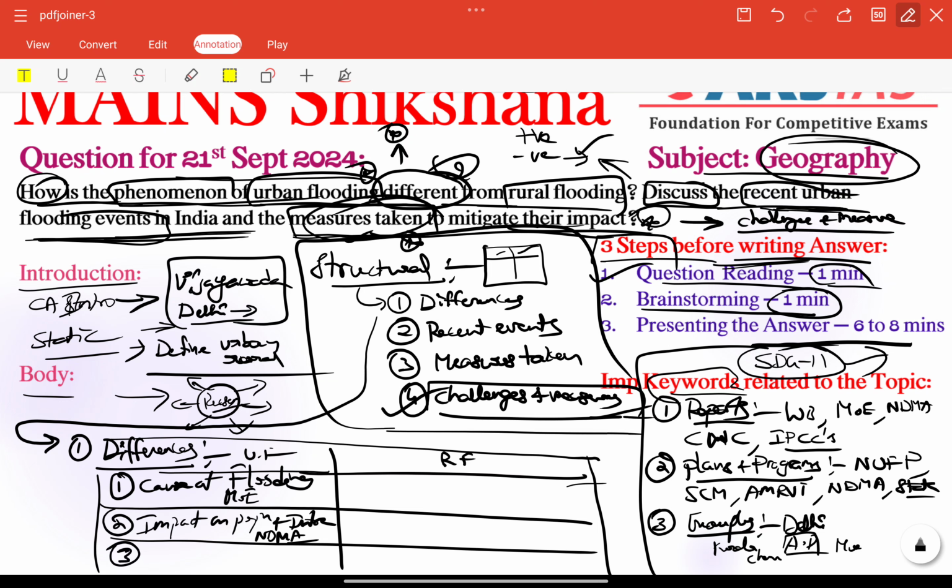Next, the nature of water runoff is also very important, as a differentiation between urban and rural areas. Here concretization reduces groundwater recharge, leading to faster and greater surface runoff, especially in urban areas. In contrast, rural areas have better percolation, although agricultural land can get inundated. Here we can use some IIT studies as examples.